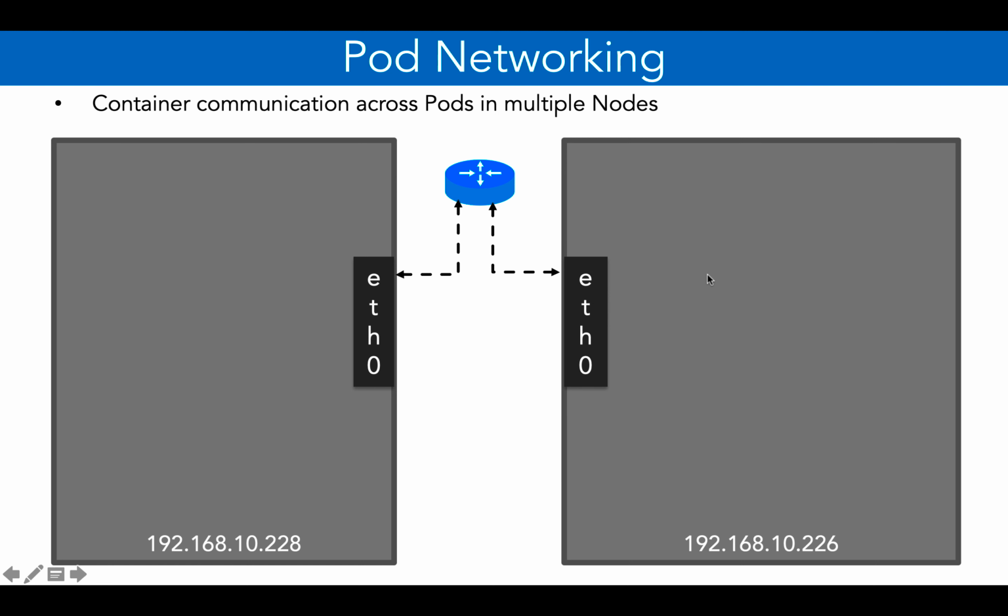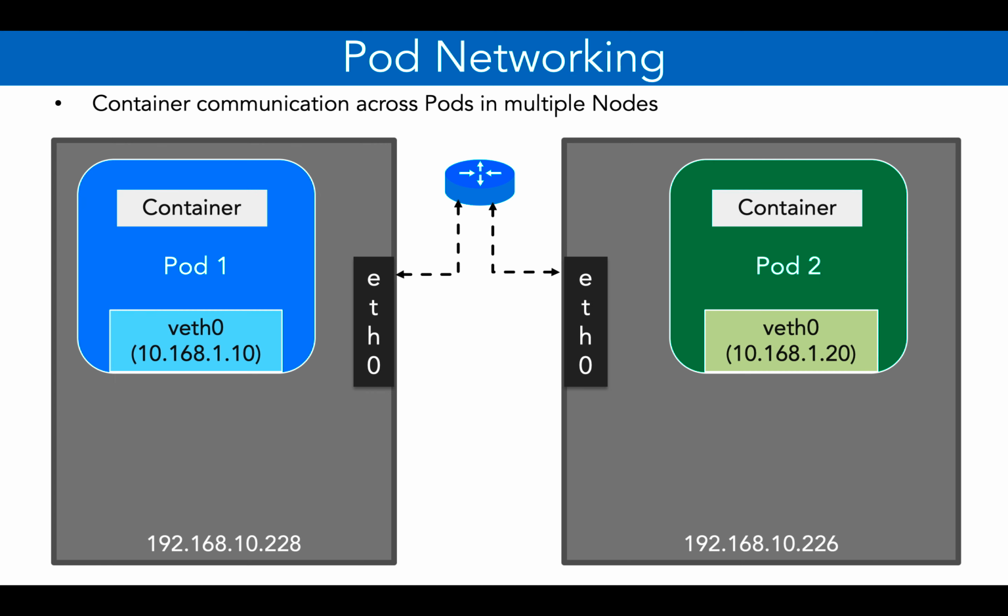Or if you're using a cloud service provider like AWS or GCP, it will use VPC, which is their network offering, to do the communication between the machines. In case of AWS, that will be EC2 instances, and in case of Google Cloud, it will be Compute Engine instances. For simplicity's sake, I'm showing you only two pods.